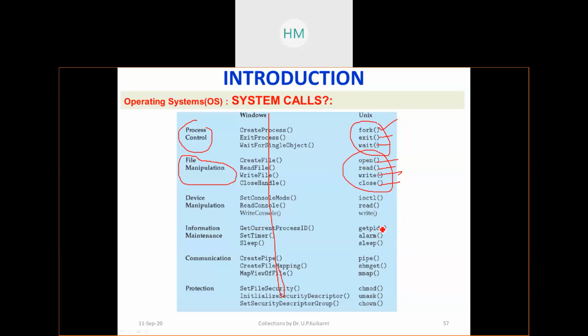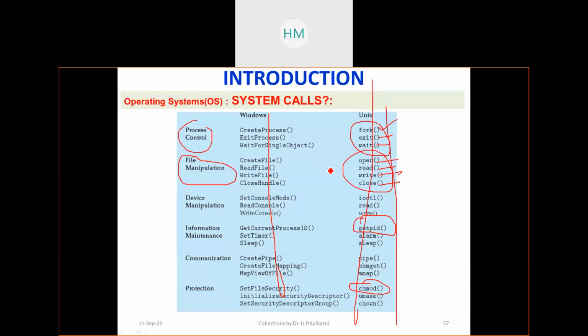Now, you have already used getpid, which gets you the process ID of a running process. And this morning we went through chmod, where you can alter the permission bits of a given file. There are different options: minus, plus, and equals, and you need to study the differences. Similarly, there are hundreds of system calls. We will see them in this semester and in the next semester, as and when we come across them.